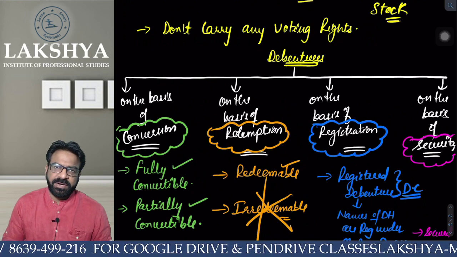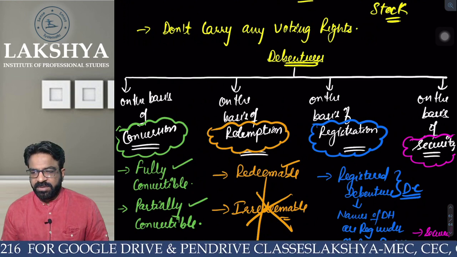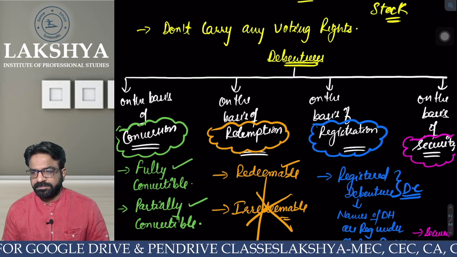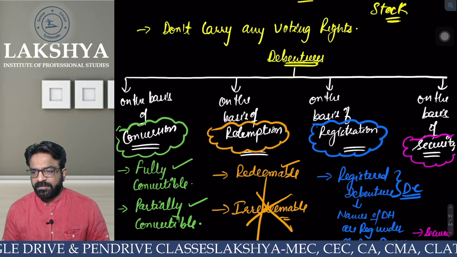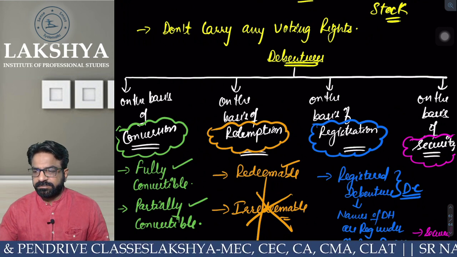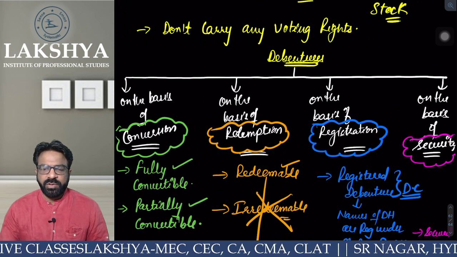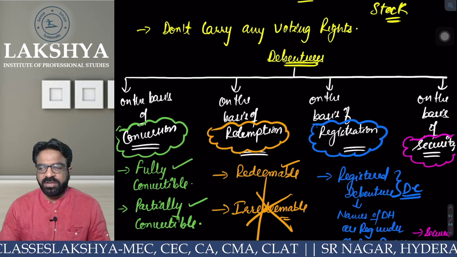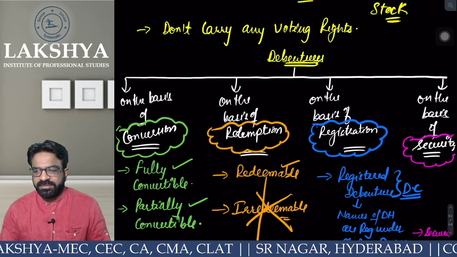Okay, on the basis of redemption. 1 or 2? Only 1. What is that? Redeemable. Do we have irredeemable? Allowed or not allowed? Not allowed, right.